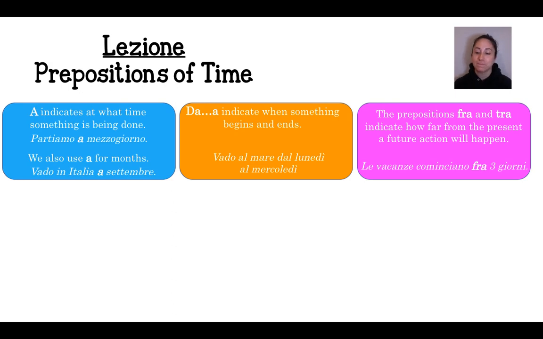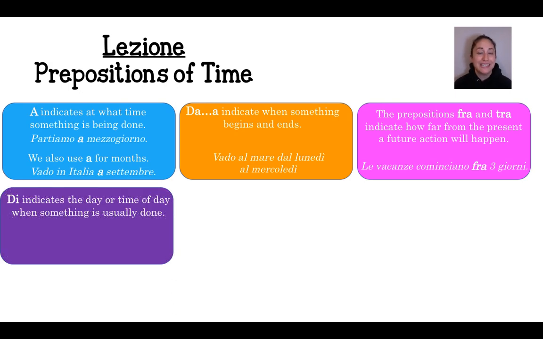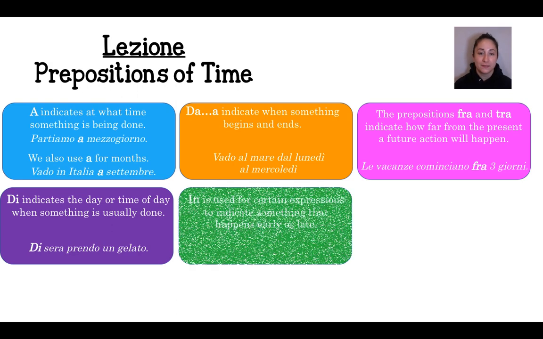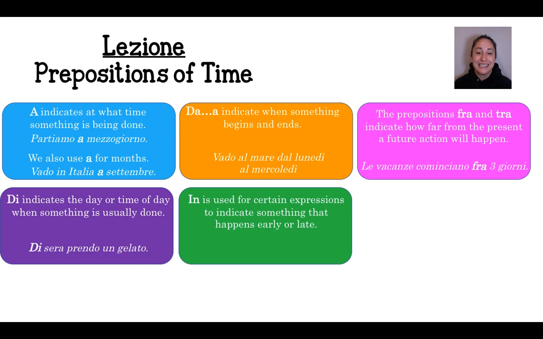The next preposition is di. Di indicates the time of day when something is usually done. For example, di sera prendo un gelato. This means in the evenings, I go and get an ice cream. The next preposition is in, and this is used for certain expressions to indicate that something is happening early or late. So for example, il treno arriva in anticipo means the train arrives early.